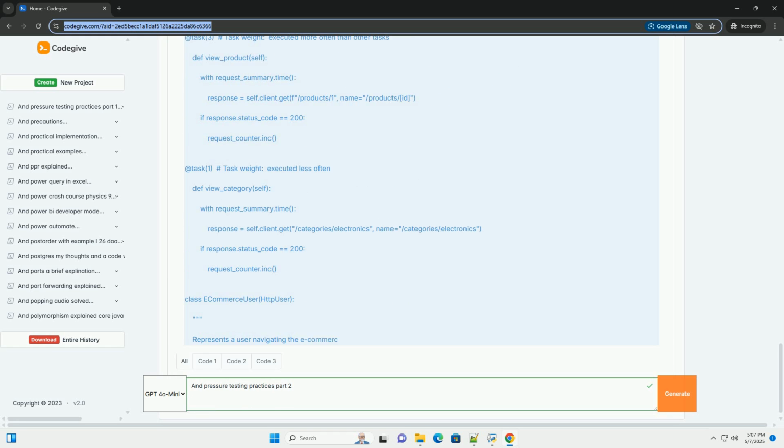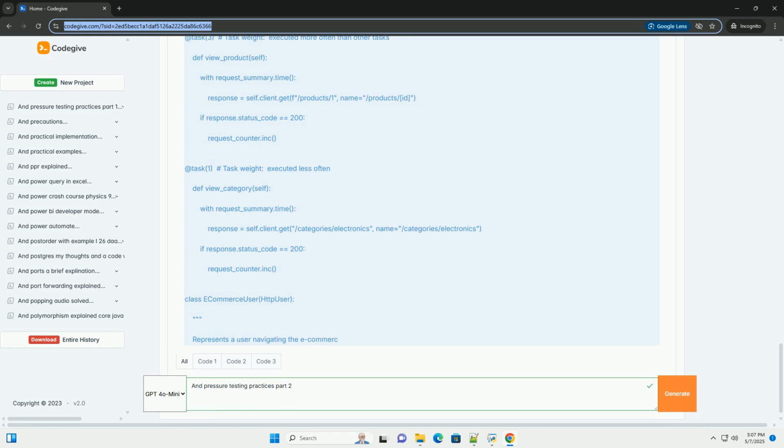6. Best practices. Design realistic scenarios. Simulate real user behavior as closely as possible. Analyze your application's usage patterns and create tasks that reflect those patterns. Handle dynamic data. Use parameterization and data injection to simulate different user inputs and data. Manage dependencies. Ensure that your load testing environment is properly configured and that all dependencies are available. Start small, scale up. Start with a small number of users and gradually increase the load until you reach your target concurrency.